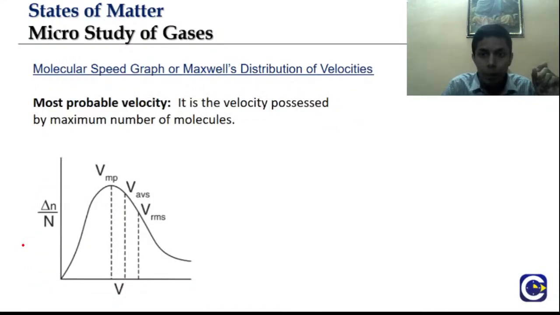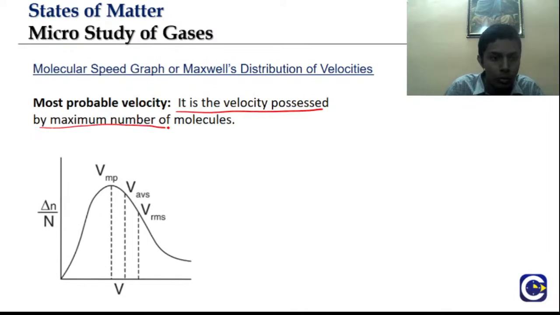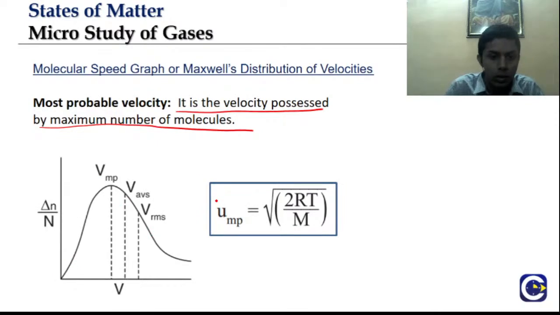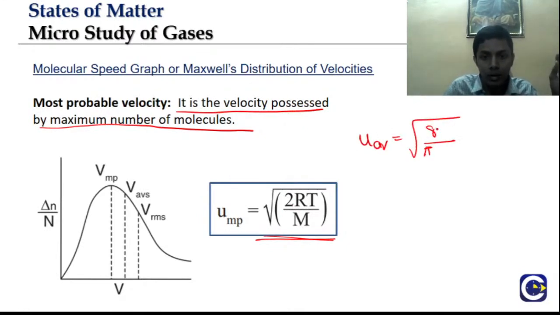Next is most probable velocity. What is most probable velocity? It is the velocity possessed by the maximum number of molecules. So for any Maxwell distribution graph, it follows root of 2RT by m. To summarize, U average is root of 8RT by pi m, URMS is root of 3RT by m, and UMP, the most probable velocity, is root of 2RT by m.